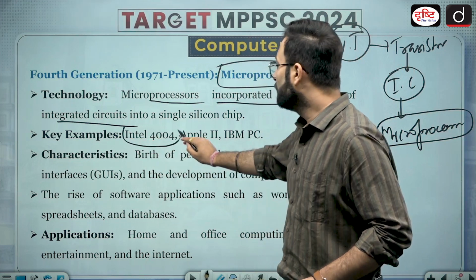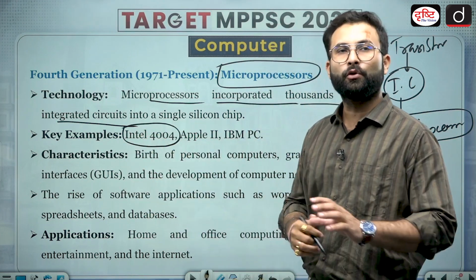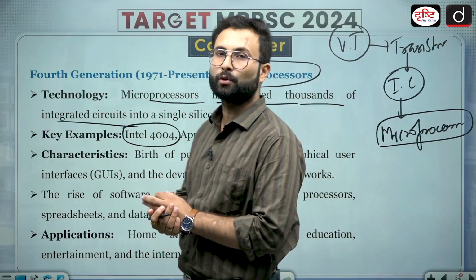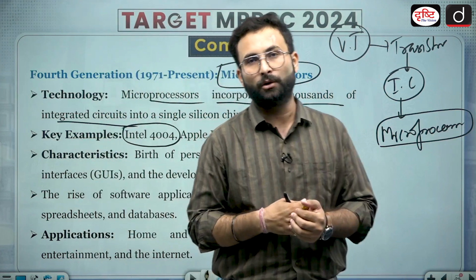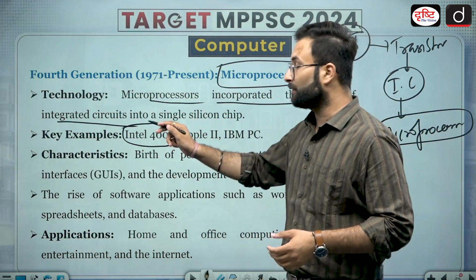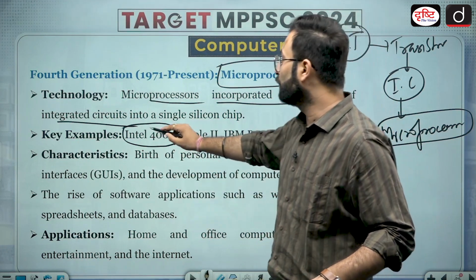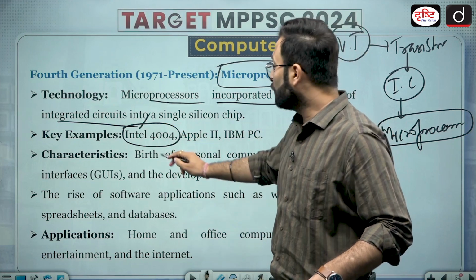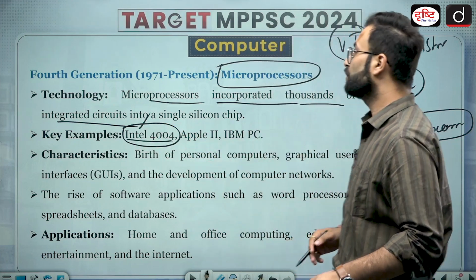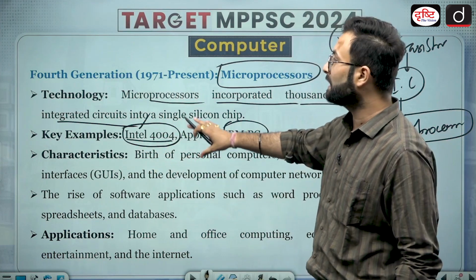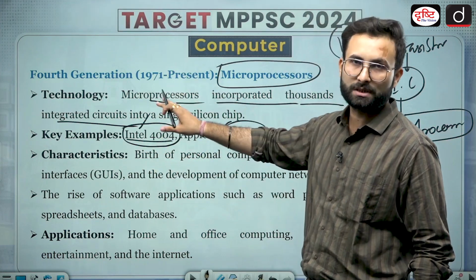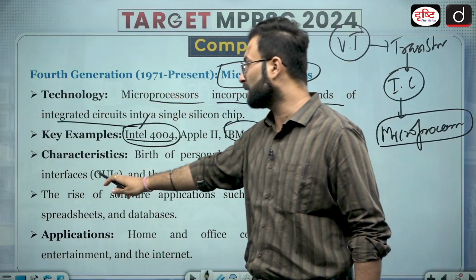Now Intel 4004. When you go to a computer shop to buy a computer, you will ask what kind of processor it has. One of the prominent companies here is Intel. They came up with the Intel 4004, and then there were the Apple II, IBM PC, etc. at that point of time. These are all examples of microprocessor-based computers, or fourth generation computers.